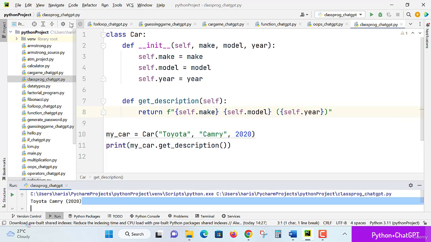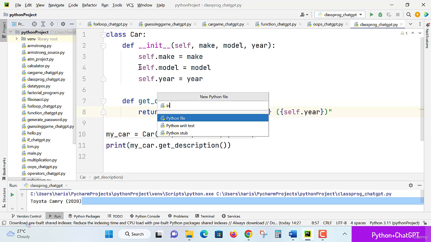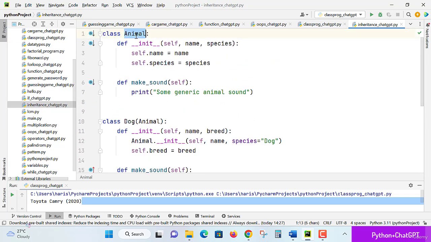Take a copy of this code and come back to our IDE, new Python file, inheritance. See, this is the class Animal. A class name will always have a capital first letter. Inside, the default method, and one more method here, make sound.